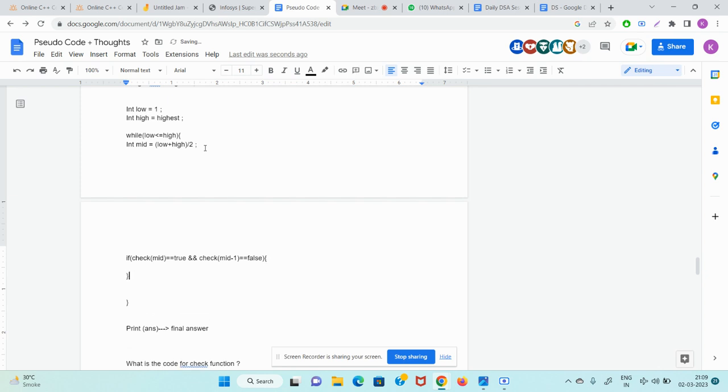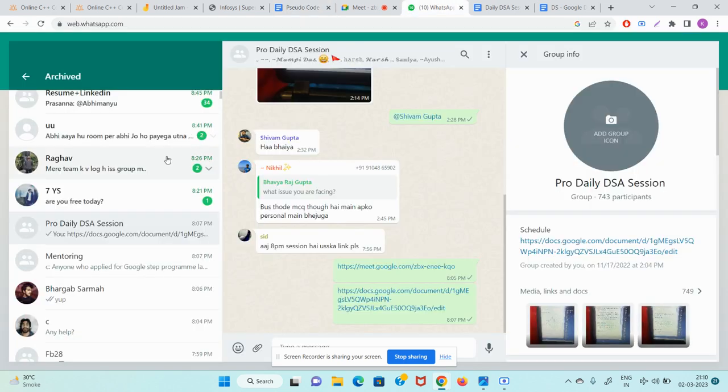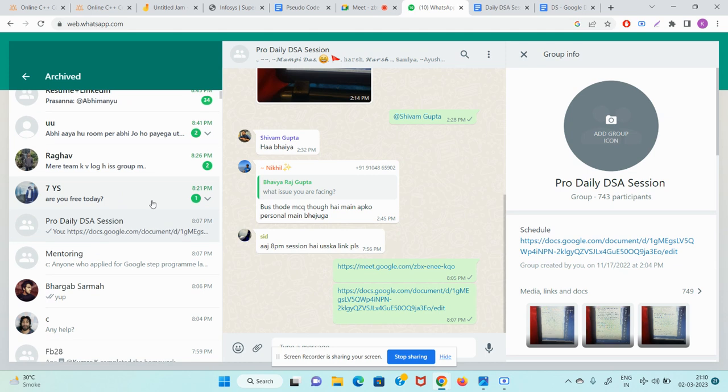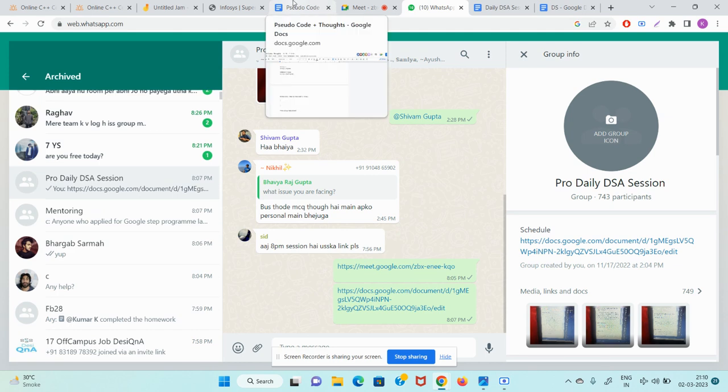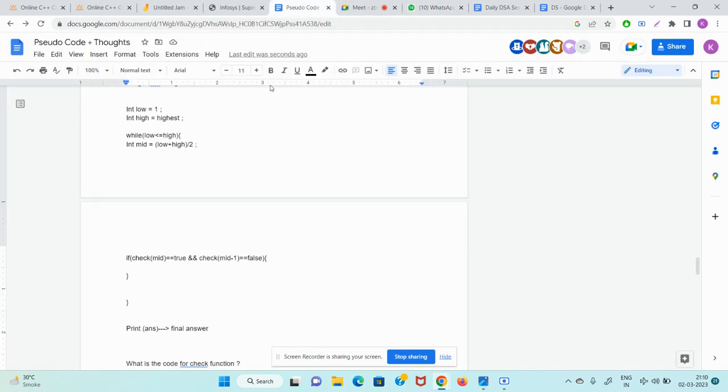The answer is nothing but, let me check. Check of mid is true and check of mid minus 1 is false.